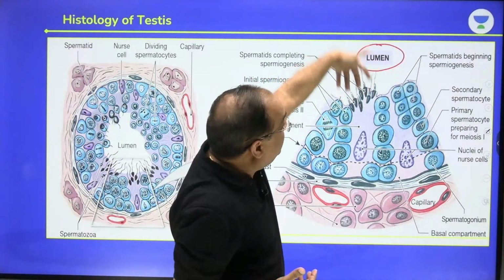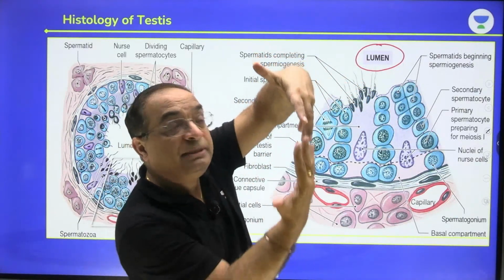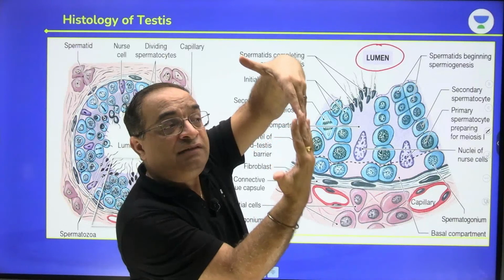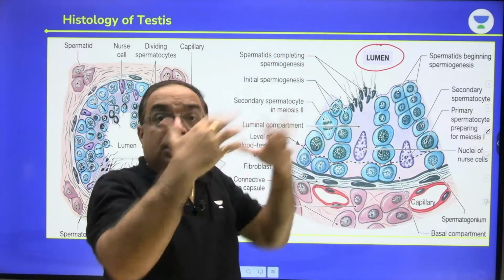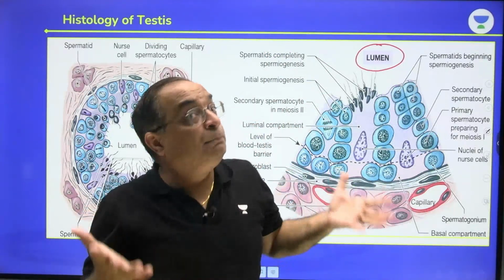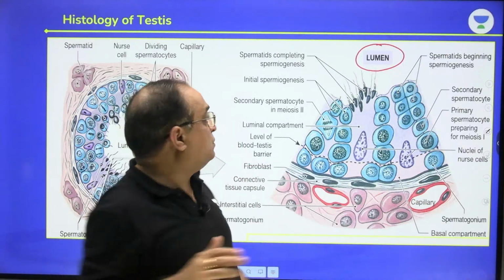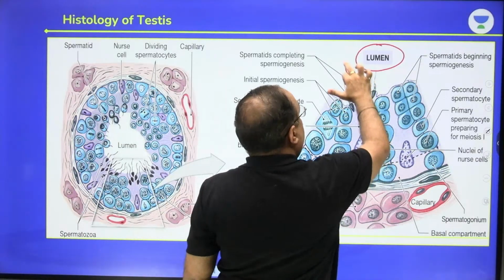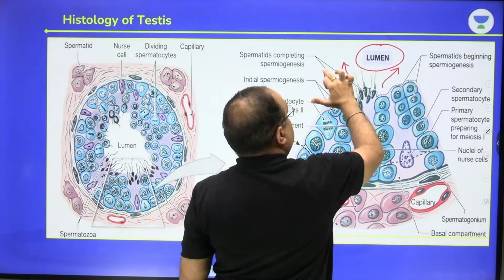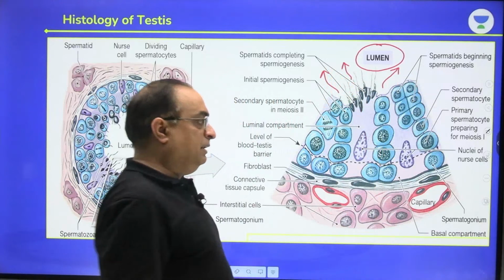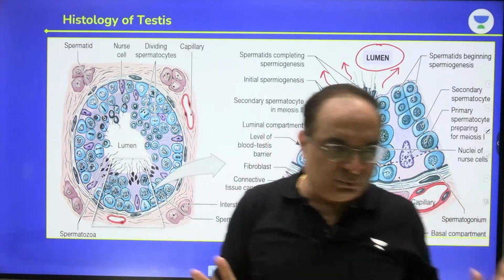So they are embedded into the Sertoli cells. And when they will be released from the membrane of the Sertoli cell into the lumen of the tubule, that process is called... Can anyone tell me what is that process called when these sperm are released from the membrane of the Sertoli cell into the lumen of the seminiferous tubule? This question has been asked in NEET 2022 exam.